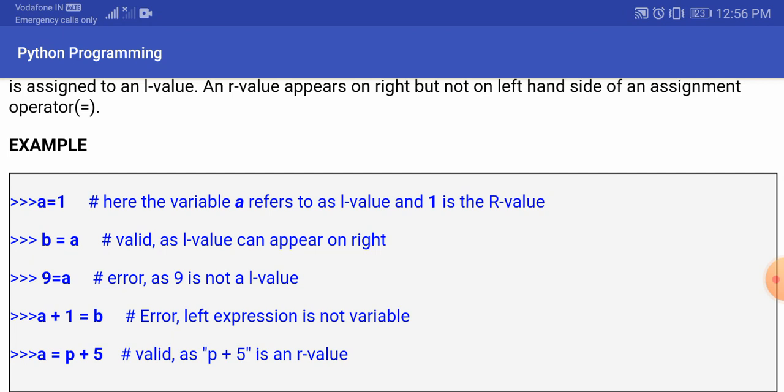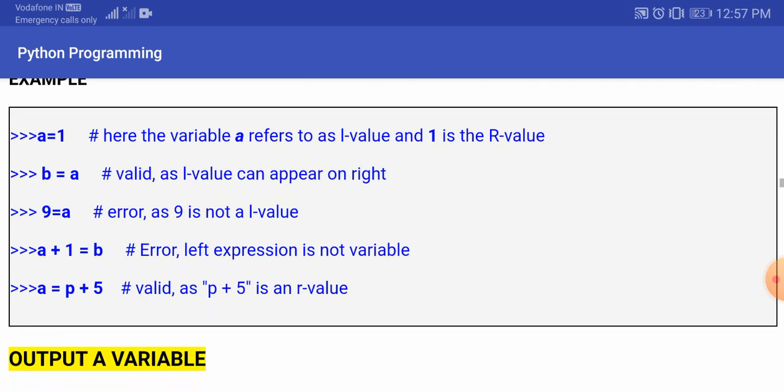But when we talk about the third statement, that is 9 equal to a, in this case we get an error. Why? Because 9 should not come on the left hand side. It is an R value. The R value cannot be shifted to the left hand side. So the number should always be on the right hand side, and the variables can appear on both sides, either on the left hand side or the right hand side.